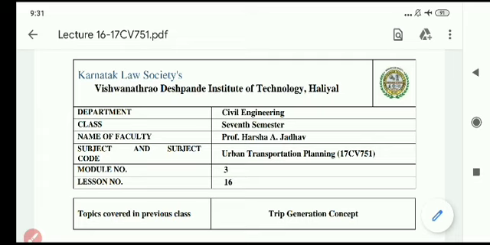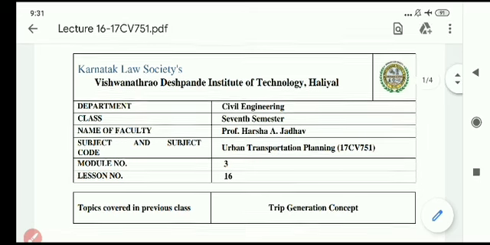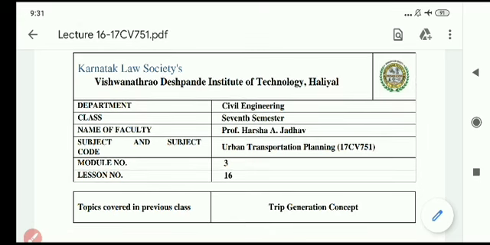As far as trip generation is concerned, trip generation means the start or production of trips. How the trips are generated, on what basis trips are generated, that concept we are studying under trip generation. Under the urban transportation planning process there are four steps: trip generation, trip distribution, model split, and traffic assignment. First we are focusing on trip generation.